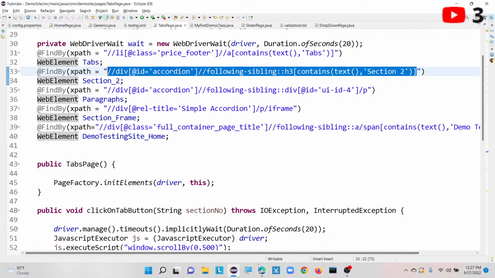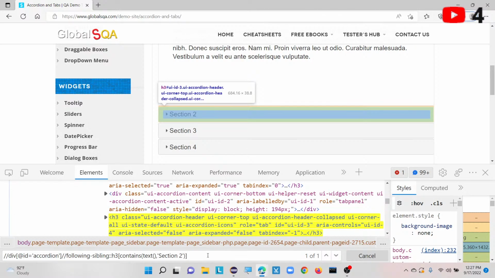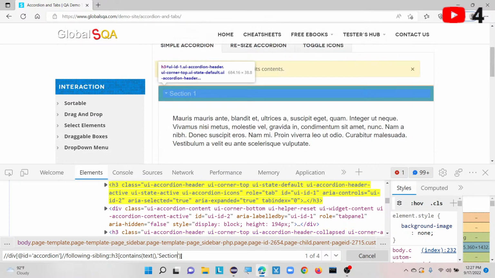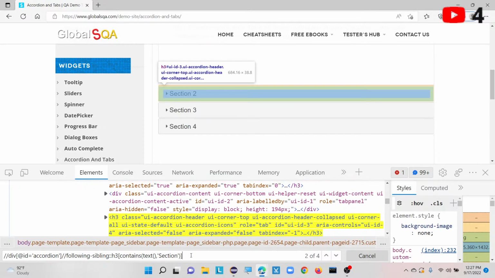let me go to our browser. We need to use following-sibling and the different functions. Here you can see if I use contains text, if I use section for example, it is highlighting four web elements.